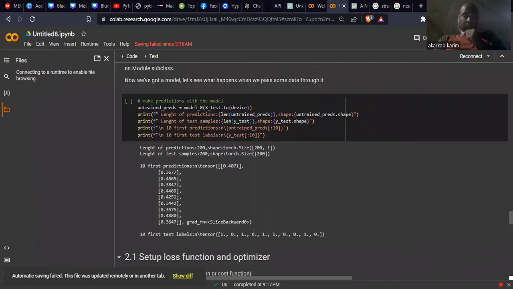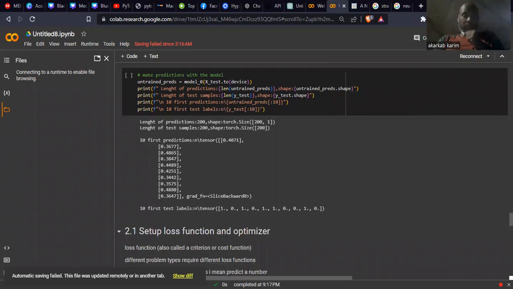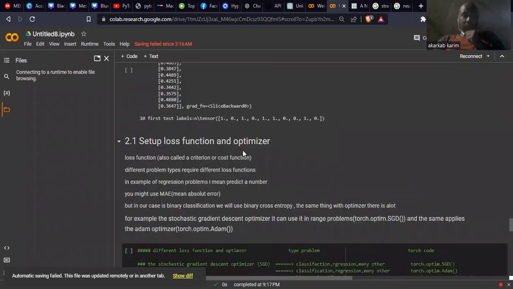The second step coming here is the loss function. I need to measure the error, how big the error is. To do that, step: loss function and optimizer. Because I measure the error, and I need the optimizer to correct this error. The optimizer, as I told you before, is a step because we have forward propagation, and in back propagation I need to update those values. The loss function is also called criterion or cost function.